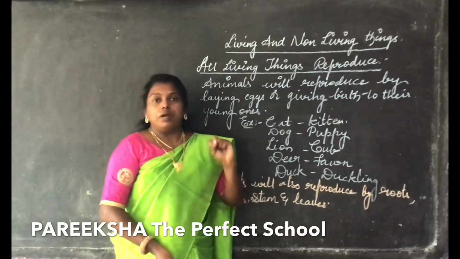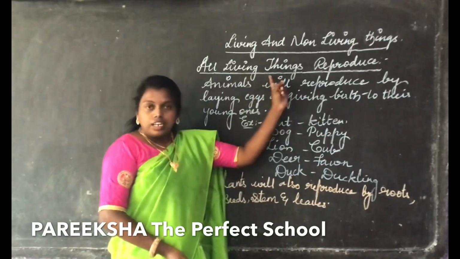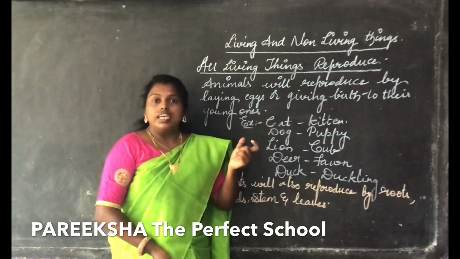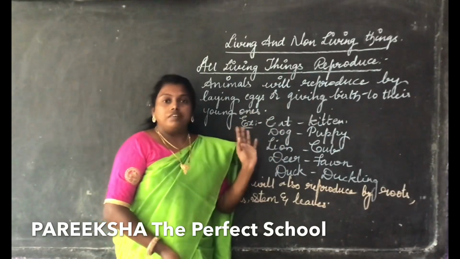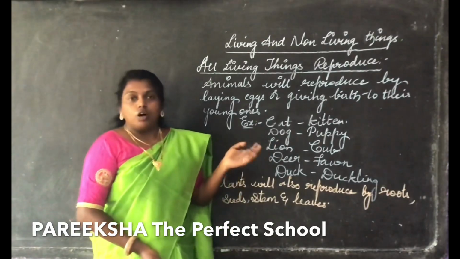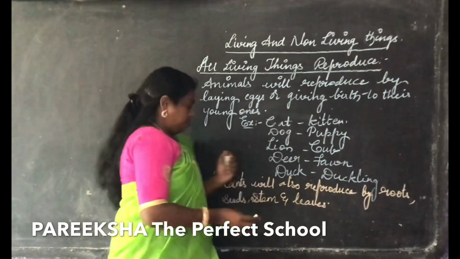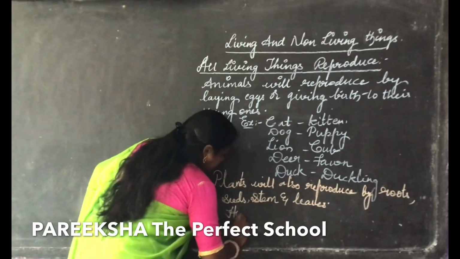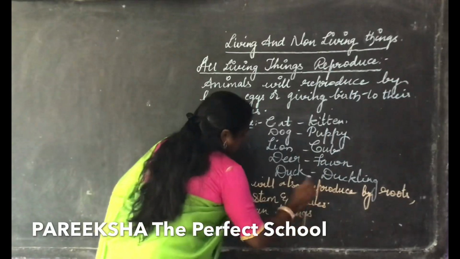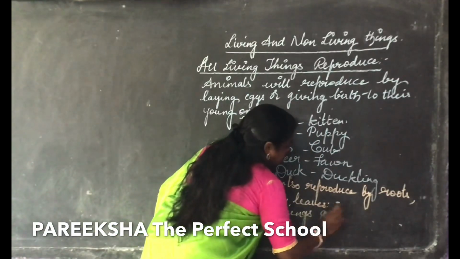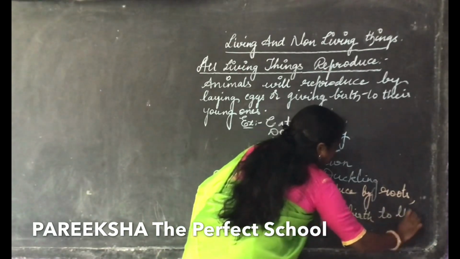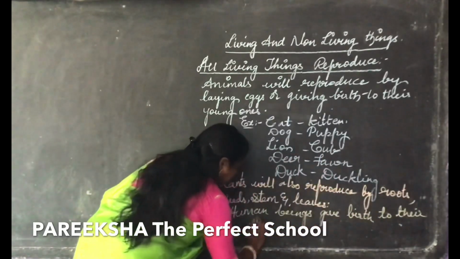Whereas coming to the human beings, we all know that all the animals, all the plants and all the human beings are living things. Why are we calling them living things? Because all the living things have life in them. So human beings also give birth to their babies.